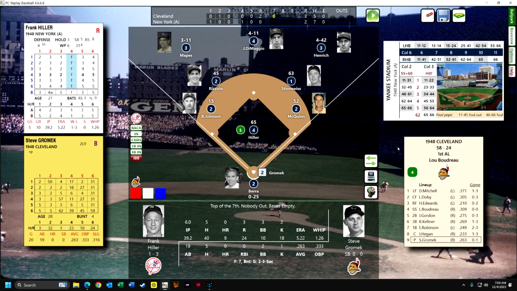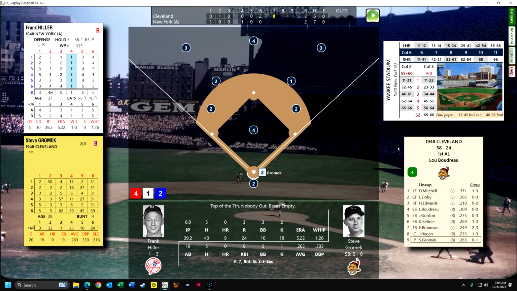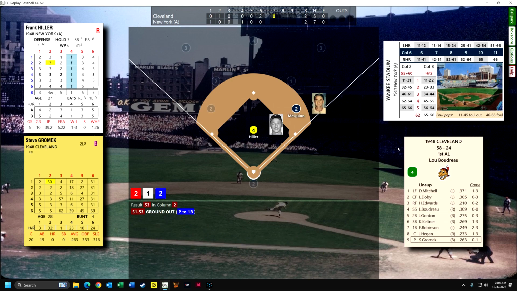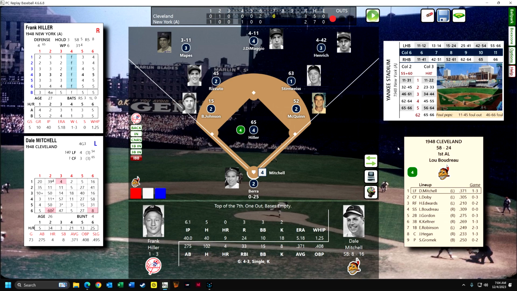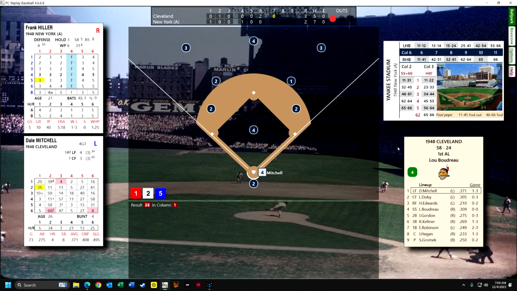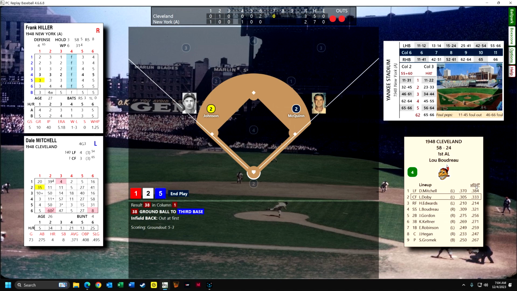Hiller has 4 batters. We'll see if Hiller has 5 batters. Gromit has 4. They're going to let him hit, and it's going to be a ground out to the pitcher. So Mitchell is up. He is 1 for 3 in this game. It'll be a ground out to the third baseman. And you can see over here, if I click on game, then I can see how everybody in the lineup is doing against right-handed pitching, because we have a right-hander on the mound. I can see how they're doing so far this season with home runs, with RBIs, OBP, OPS, and back to how they're doing in the current game.